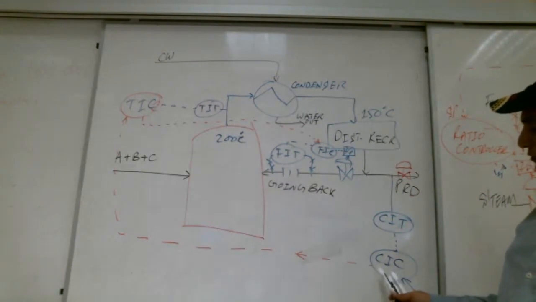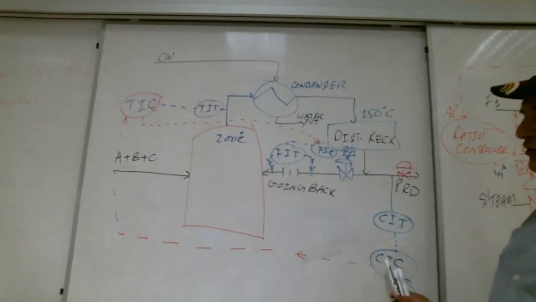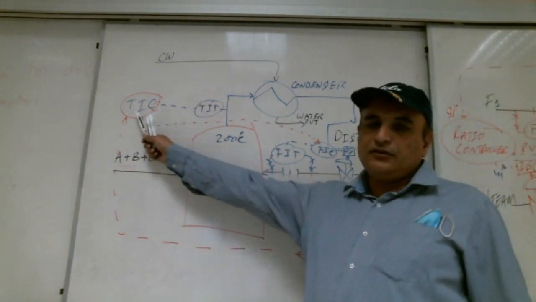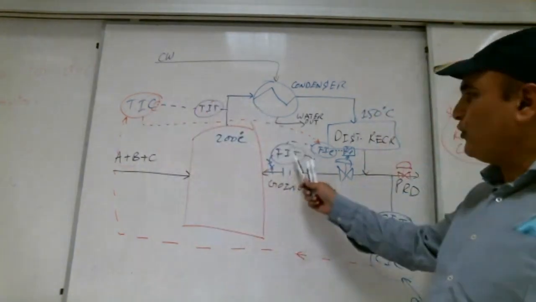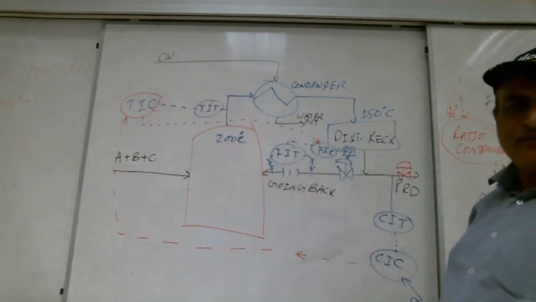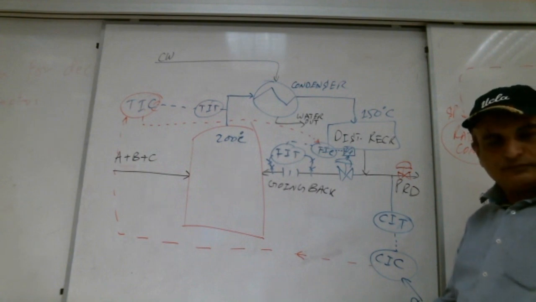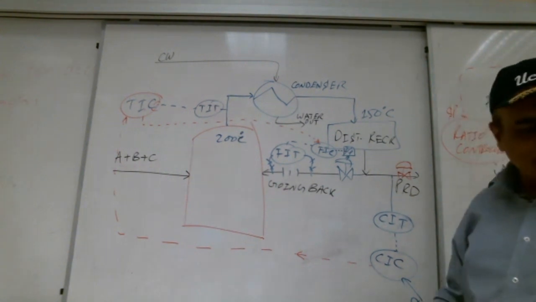Okay, one master. Which master controller? The concentration indicator controller is the master. First slave, the temperature indicator controller. Second slave, the flow indicator controller. Right, Shabab? Are you with me? Yes, with you.